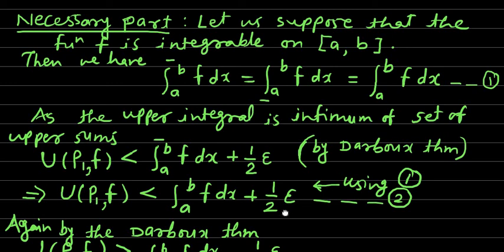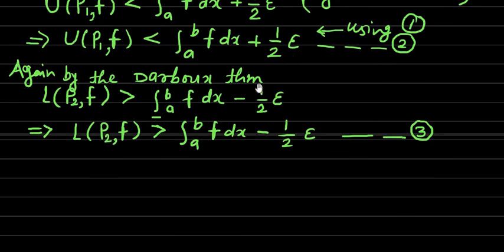Now next one, again by the Darboux theorem, we have the lower sum over partition p2 for the function f is greater than the lower integral a to b f dx minus 1 by 2 into epsilon. In the Darboux theorem there is simply epsilon, but as told earlier it can be replaced by k into epsilon, and here also we are going to take the value of k as 1 by 2.